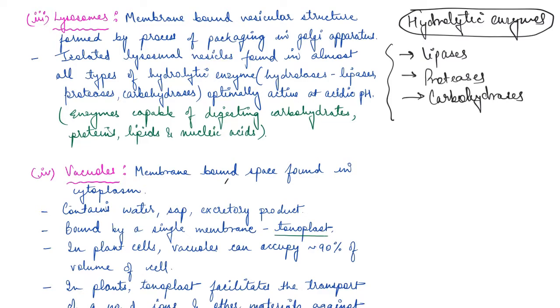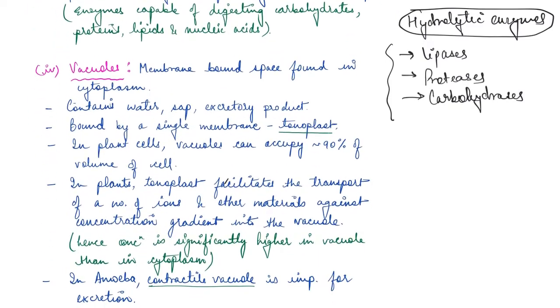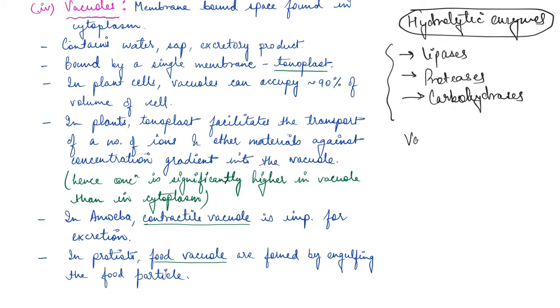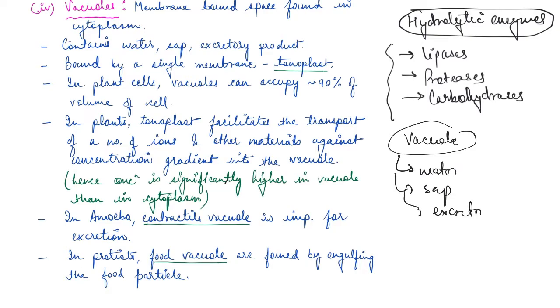So guys, the last that we have to cover is vacuoles. Now, vacuoles again are membrane bound, right? So these are membrane bound spaces which are found in the cytoplasm. Now, a vacuole may contain water, sap, the excretory product, or different types of materials which are useful, or which are not useful for the cell, right?